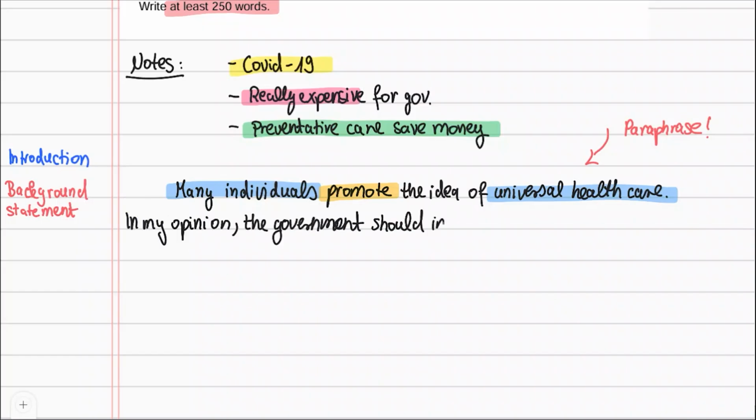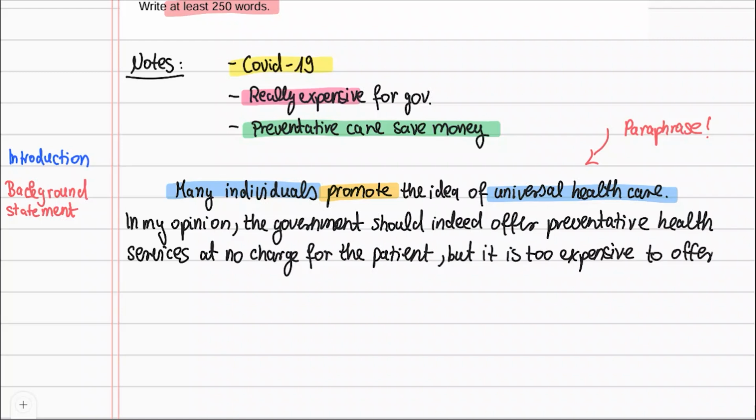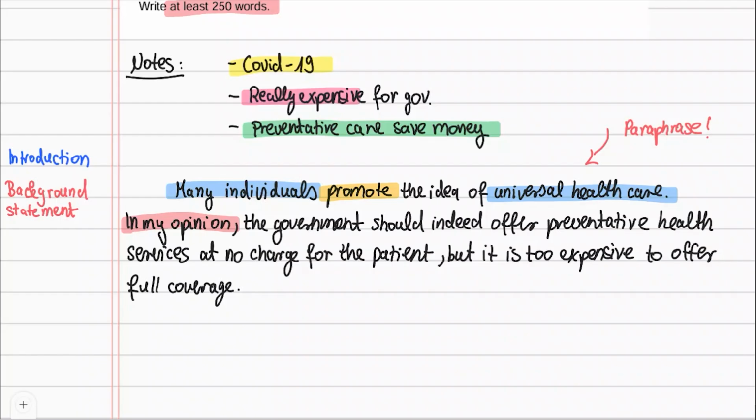Next, I give my opinion. In my opinion, the government should indeed offer preventative health services at no charge for the patient, but it is too expensive to offer full coverage. My template has the sentence starter, in my opinion. That way, the examiner has no question about what your viewpoint is. It's totally clear that this is your opinion. And this is super important because the question asks you to state your opinion. My opinion is partially agreeing.